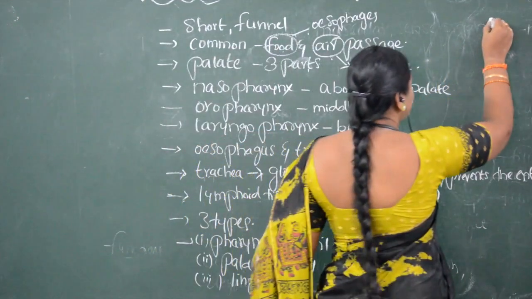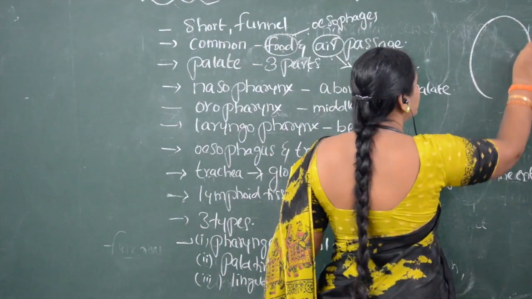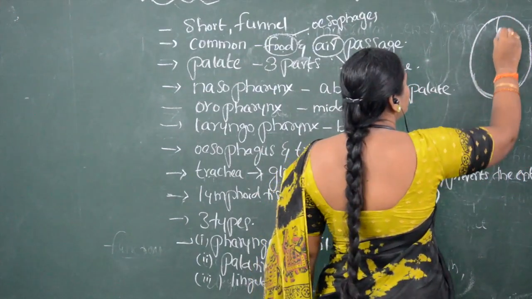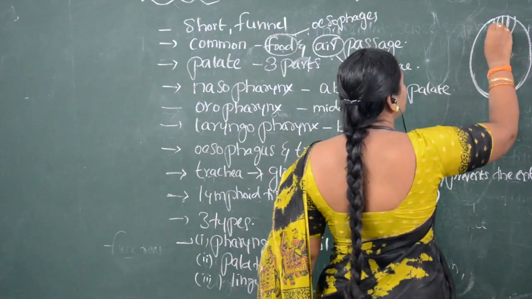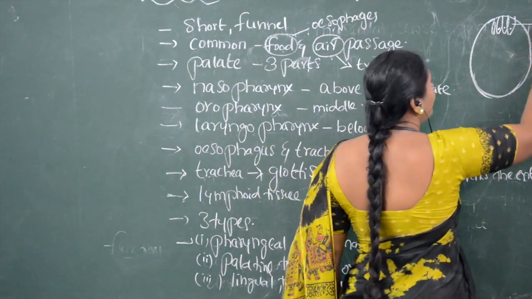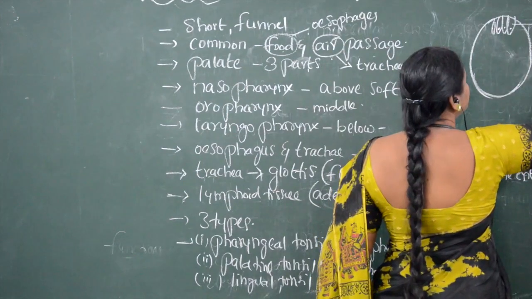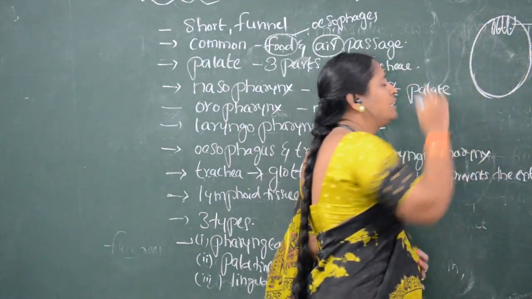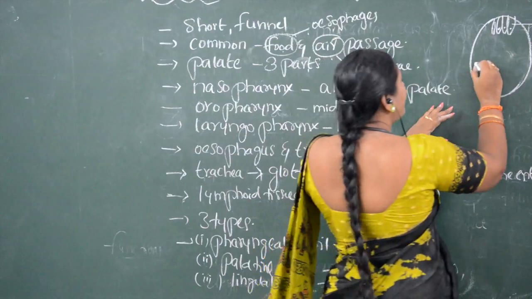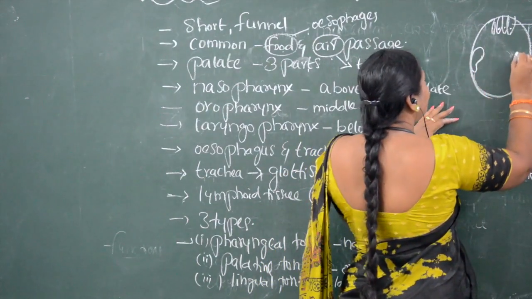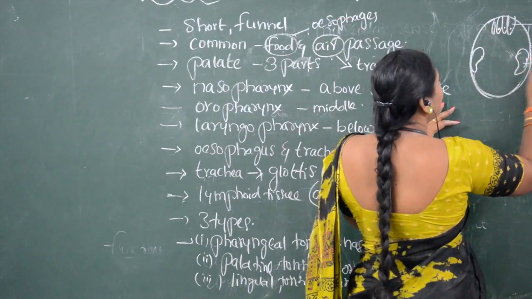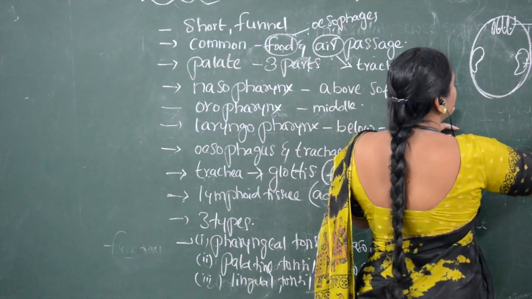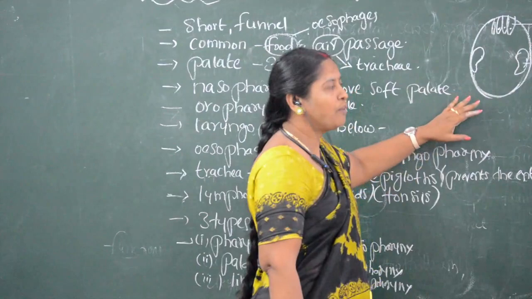If you see the pharynx, which we call a funnel-shaped structure, these are the tonsils. Pharyngeal tonsils are present in the nasopharynx. In the middle we can see the palatine tonsils, present in the oropharynx.